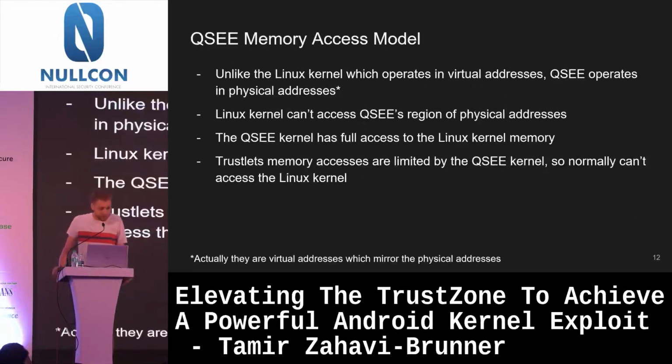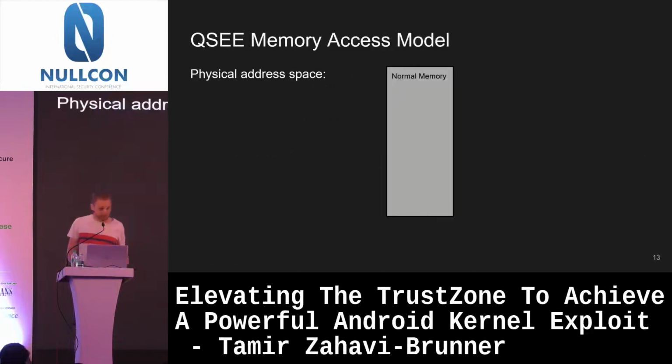I'll start with describing the memory access model here with QC, the Qualcomm TrustZone. One very important thing to remember is that QC works in physical memory addresses, not virtual. But then the way it works, because I mentioned that QC is more privileged than the Linux kernel, I'll use diagrams to show it a bit better. So this would be the physical memory layout, right?